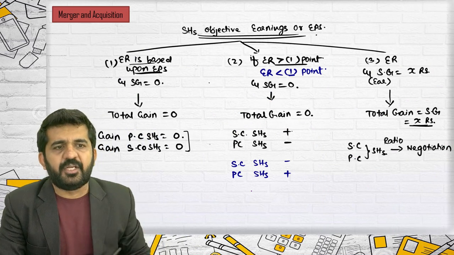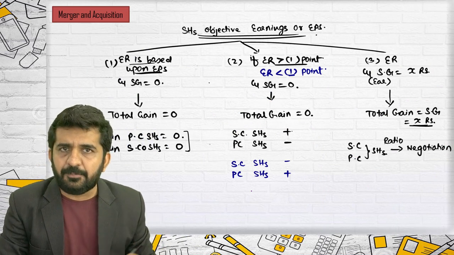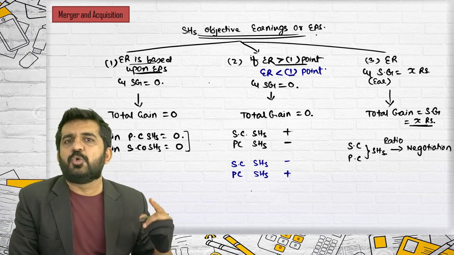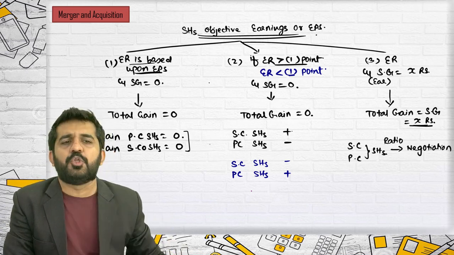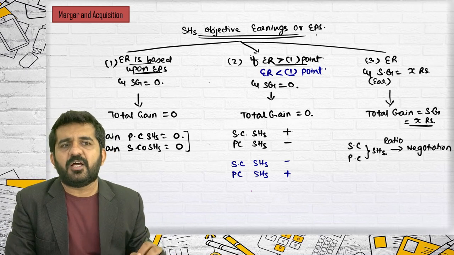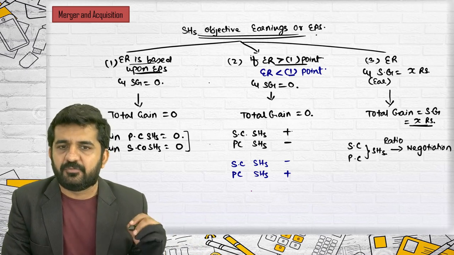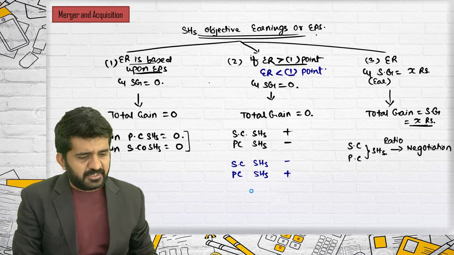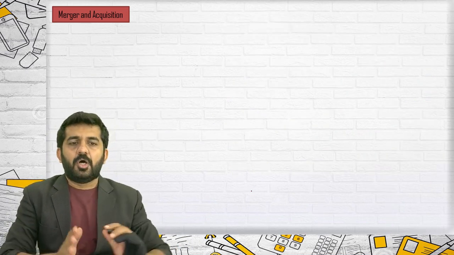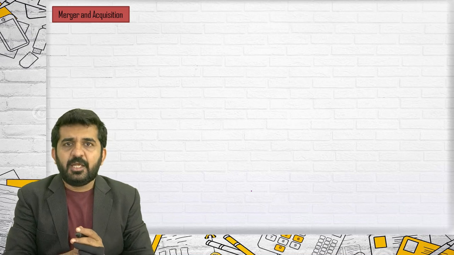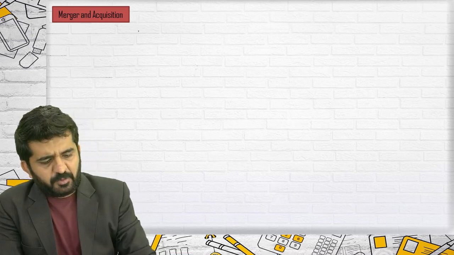The only point is this chart should be mugged up, but also understood logically. You should be absolutely comfortable if I ask at any point of time why. You should be absolutely clear with it. If it is clear, this is nothing but whatever we have learned up till now. Let us also revise some of the formulas.